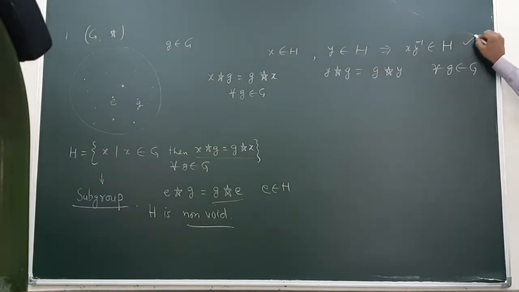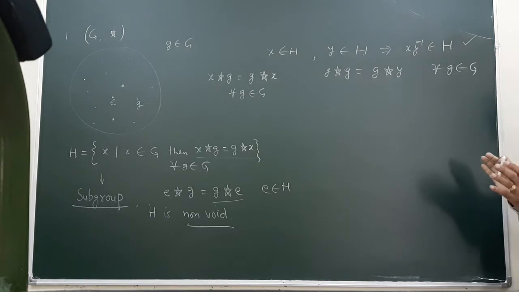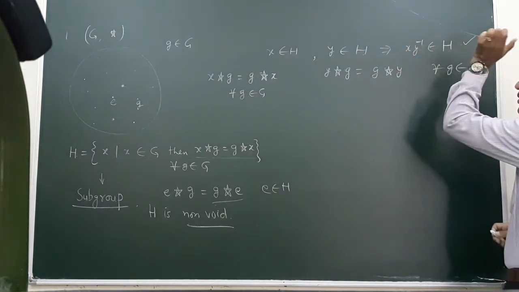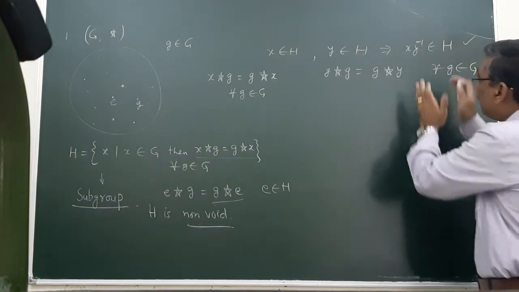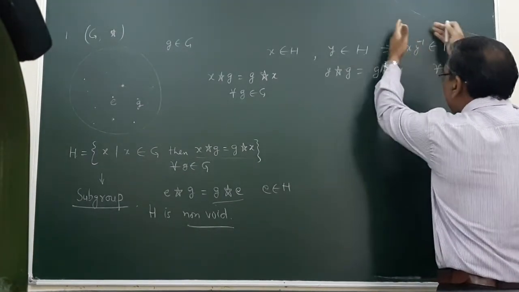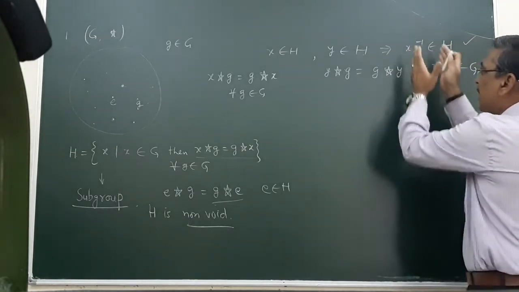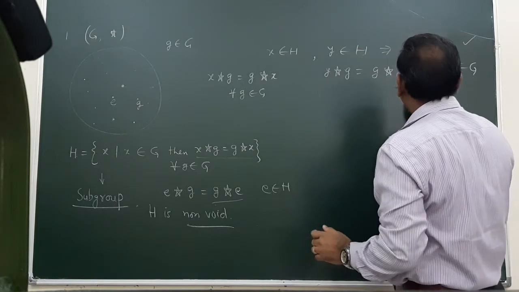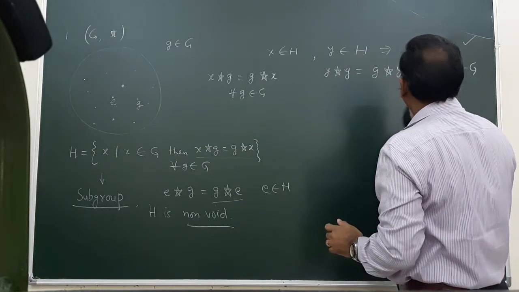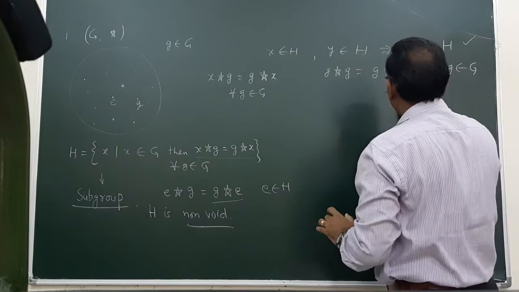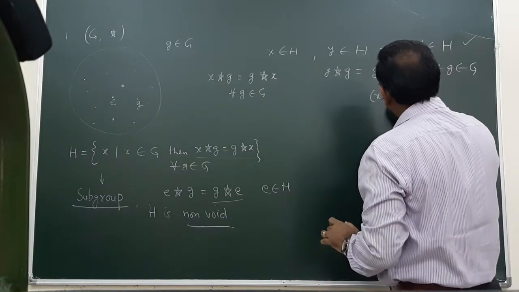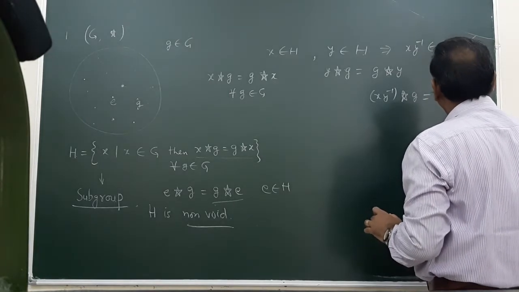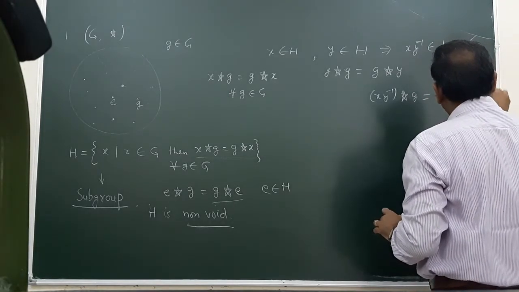So our target is to prove x y inverse belongs to H. It means we should prove g x y inverse is equal to x y inverse g.